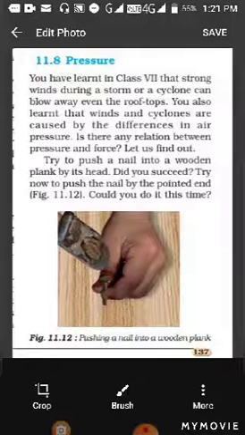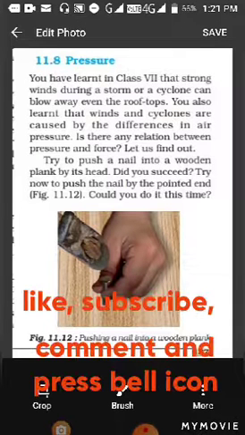Try now to push the nail by a pointed end. That means now there are two ways. Either you push the nail with your hand, it will not go easily. Now you try to push the nail from its head, not from the pointed end, from the flat end. It will not go inside the wood. You will not be able to push the nail in either of the two cases. We will get to know why this happens.